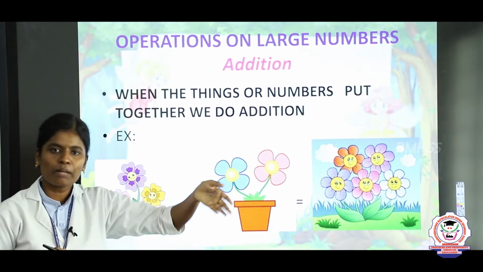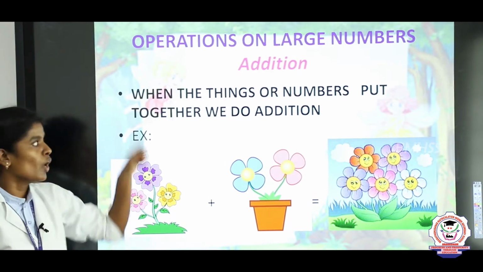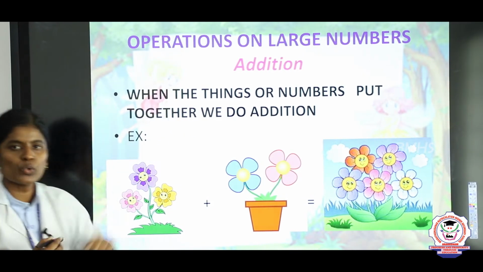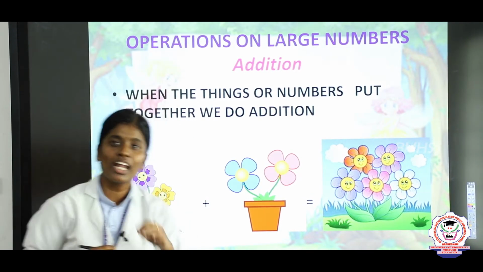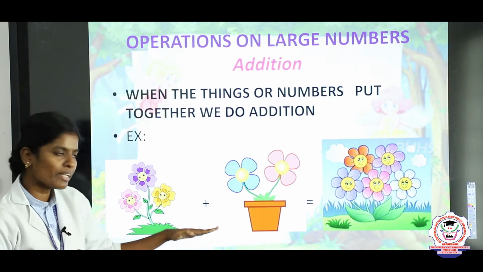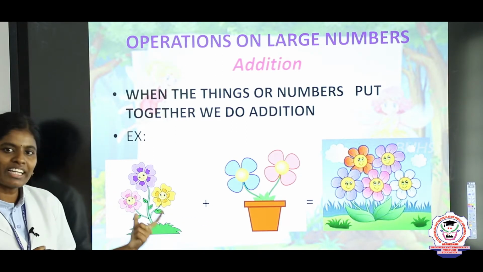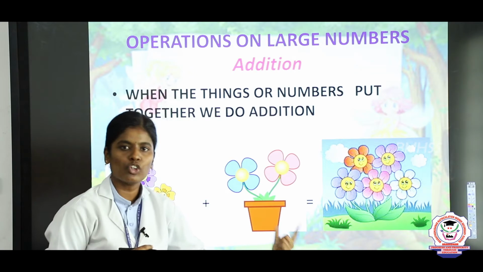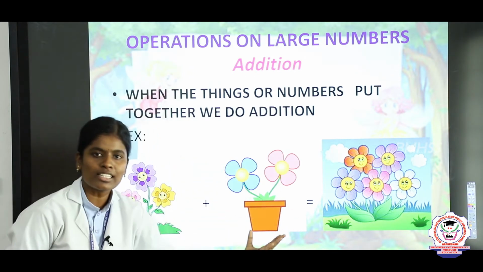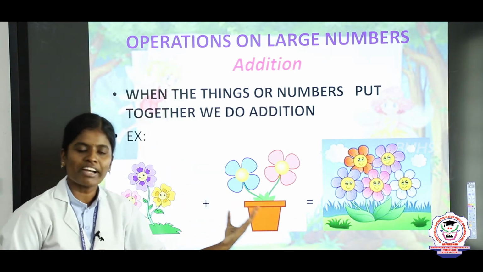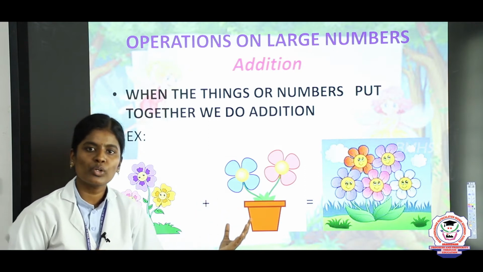Before going to the example sums, I will tell what is addition. When things are put together, we do addition. One more example, listen here. In the first group we have 3 flowers and in the second group we have 2 flowers. Now we are going to add this, or find the total. Find the total or add means we are going to do addition.